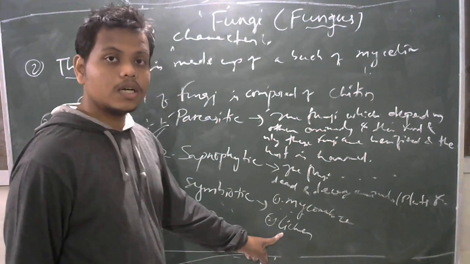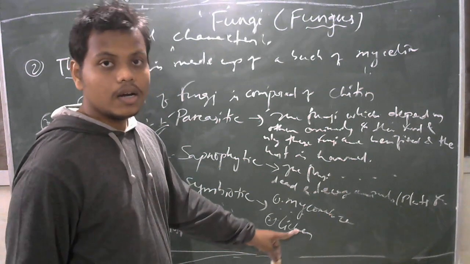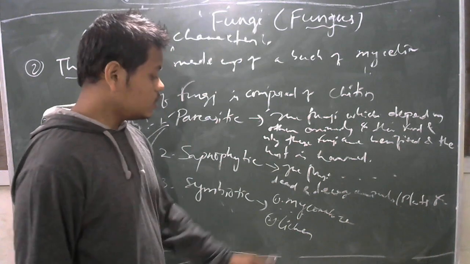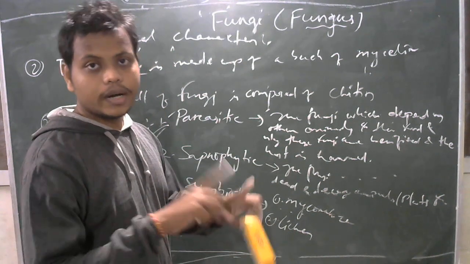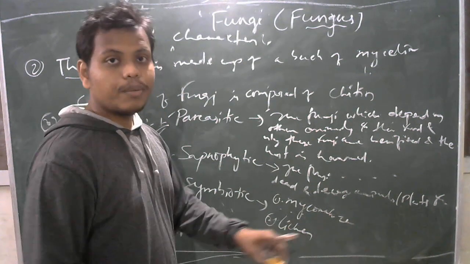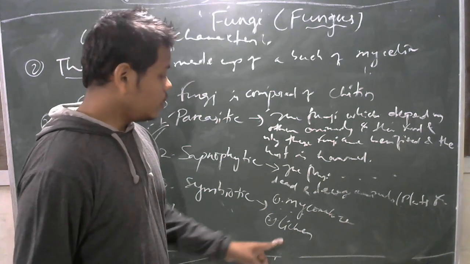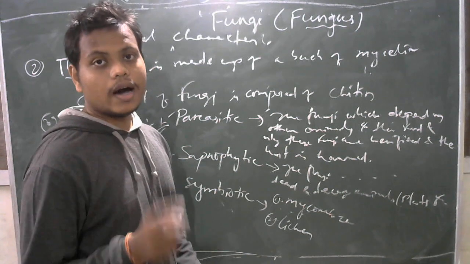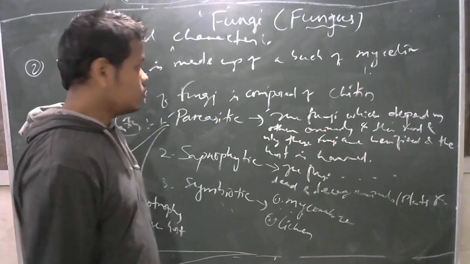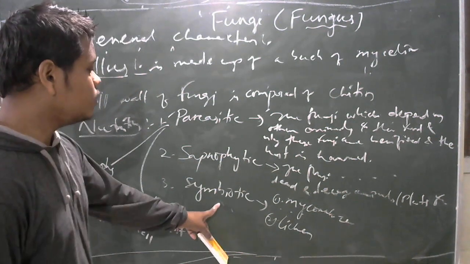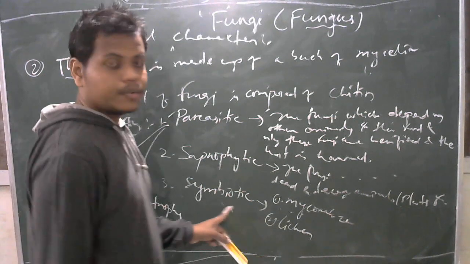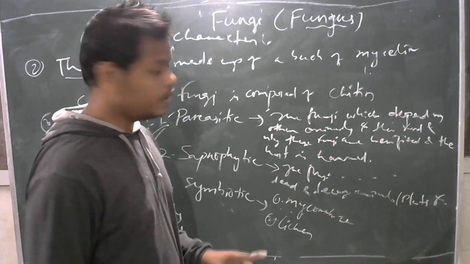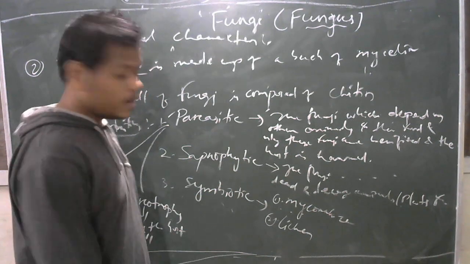So the fungus and algae association is called lichen, and the fungus and Pinus root association is called mycorrhiza. In mycorrhiza, the Pinus root provides shelter. In lichen, the fungus provides shelter, and inside the fungus, algae provide the nutrition. In symbiosis, both are benefited. In a parasite, only one is benefited.